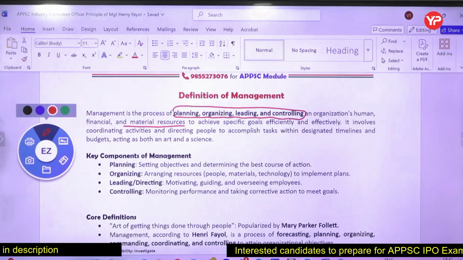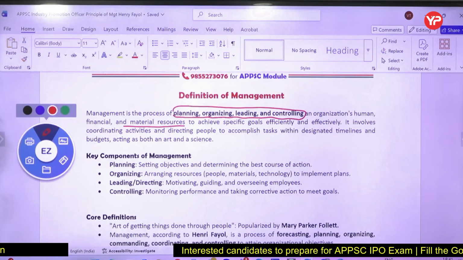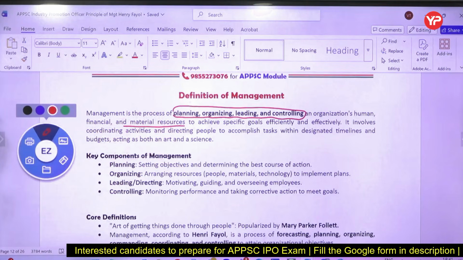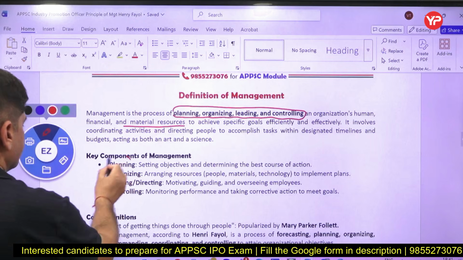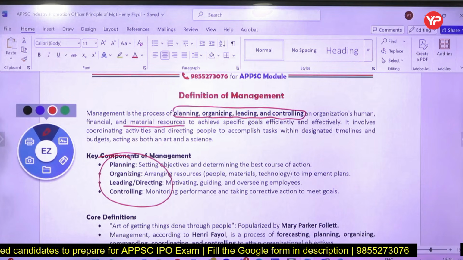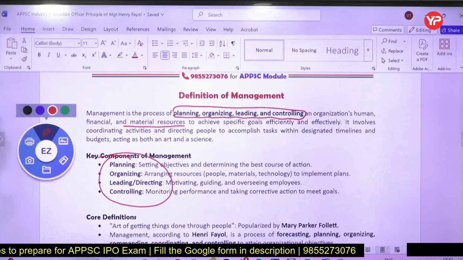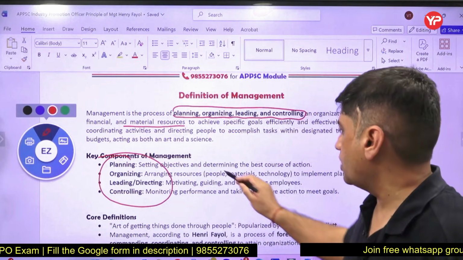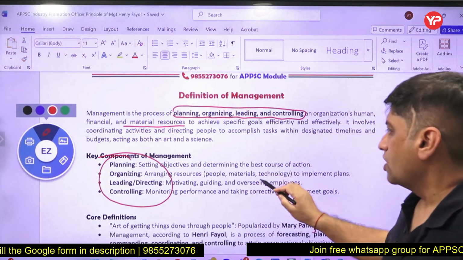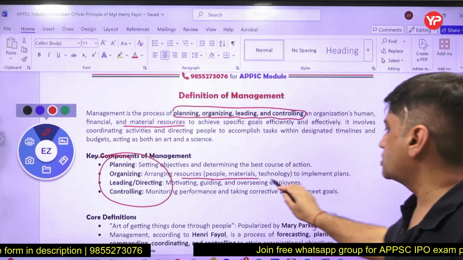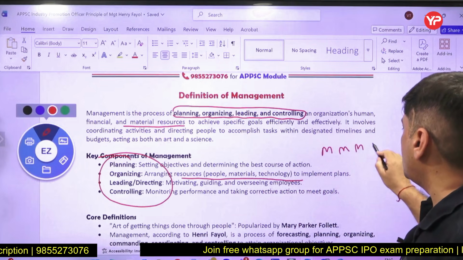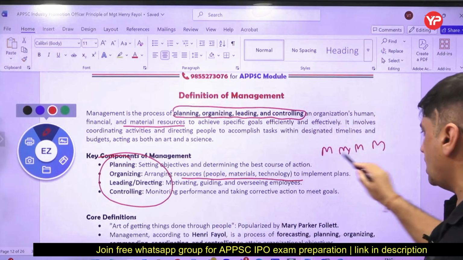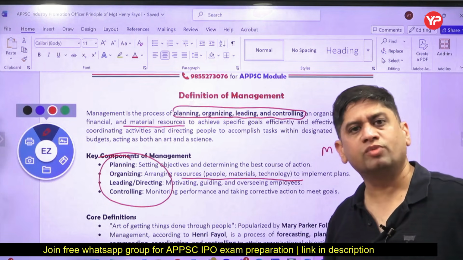You have to coordinate the activities, you have to direct people to accomplish the task, and you have to accomplish those tasks within a particular time. That is how it is done. The key components of management are these: planning, organizing, directing and controlling. Planning means anything you want to do, you need to plan it. There should be planning before you execute your action. Organizing means resources. What resources? Man, material, machine, money. So these are the resources. M stands for manpower, human resource.